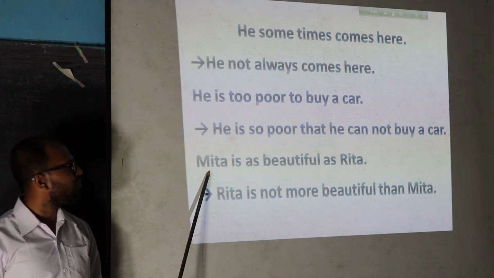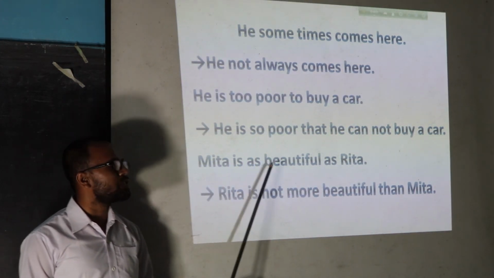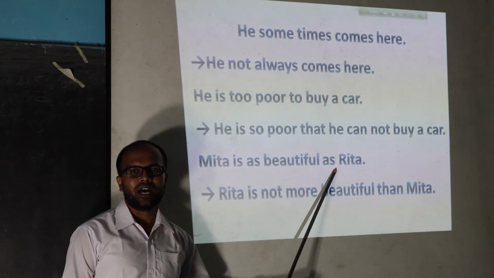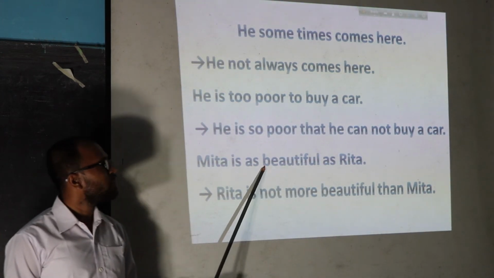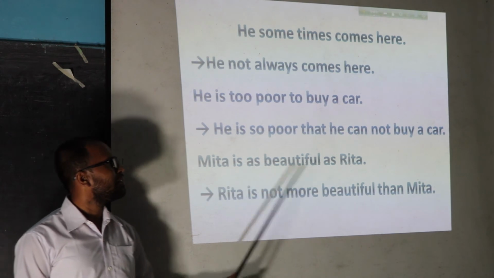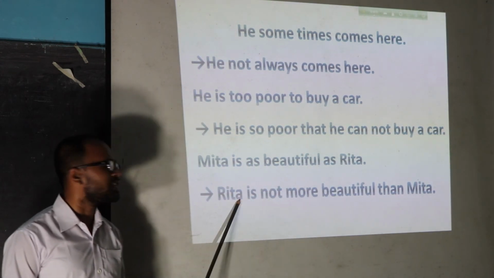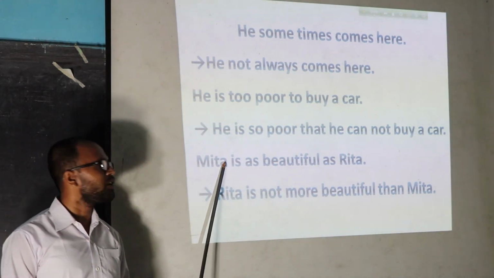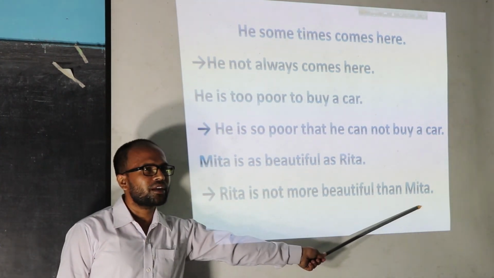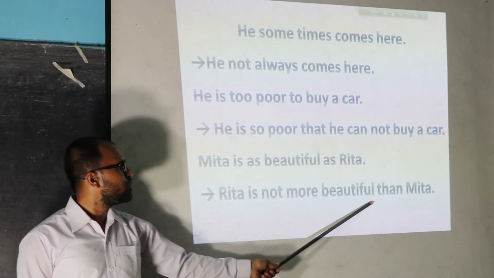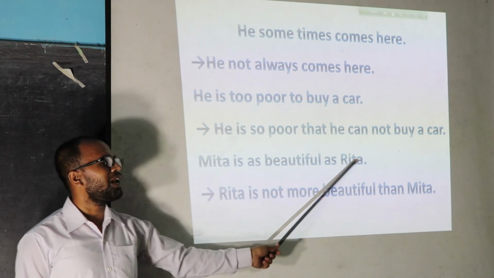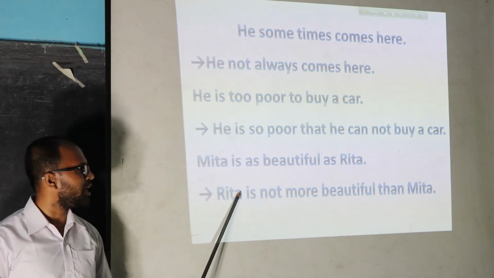Our next example, Mita is as beautiful as Rita. In this case we will have to realize that the last subject will be the first subject and the first subject will be the last subject. So in this situation we put the last subject Rita as the first subject.